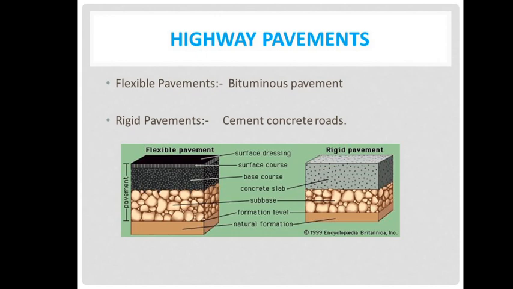So these are the constituents or different levels of highway construction. For the flexible pavement, there is the natural formation, then formation level, then subbase, then base course, then surface course and surface dressing. And for the rigid pavement, there is the natural formation, formation level, subbase, and then the concrete slab.